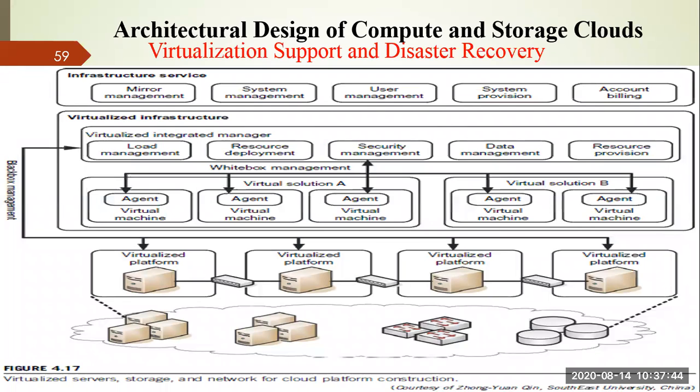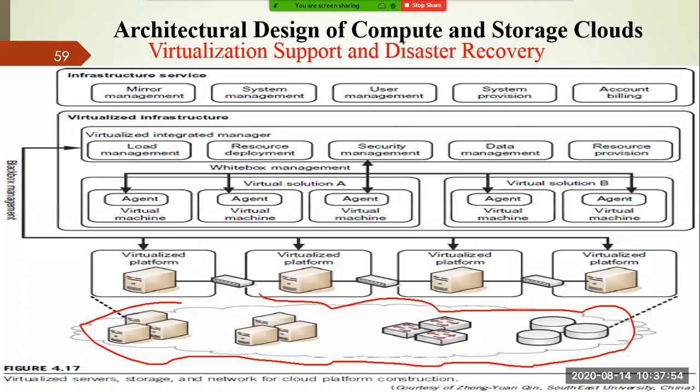This is one type of architecture, much the same as the previous architecture, in which you can see that in the bottom layer you have data centers, which may be storage or network. One can say this is a server, these are the storage, this is a network. So the bottom layer is the data center. In order to get the services of the data center, you are creating virtual machines, applying virtualization technology, which is represented in this layer, and they are connected through interconnection devices like a switch, router, gateway, something like that.